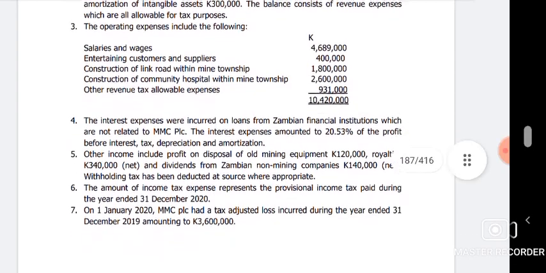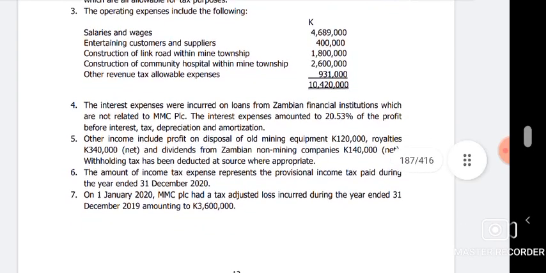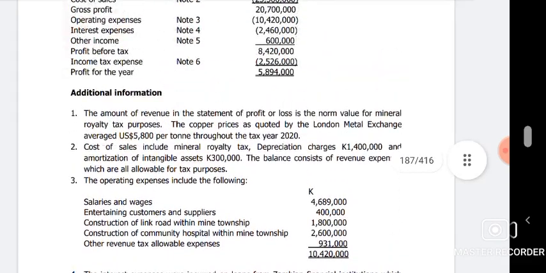Number 6 is the amount of income tax expense represents the provisional income tax paid during the year ended 31st December 2020. So what have they said? The amount of income tax expense represents the provisional income tax paid during the year ended 31st December 2020. So you can have a look at it. The one they're talking about, the income tax, that's number 6. They've told us this income tax expense of what?